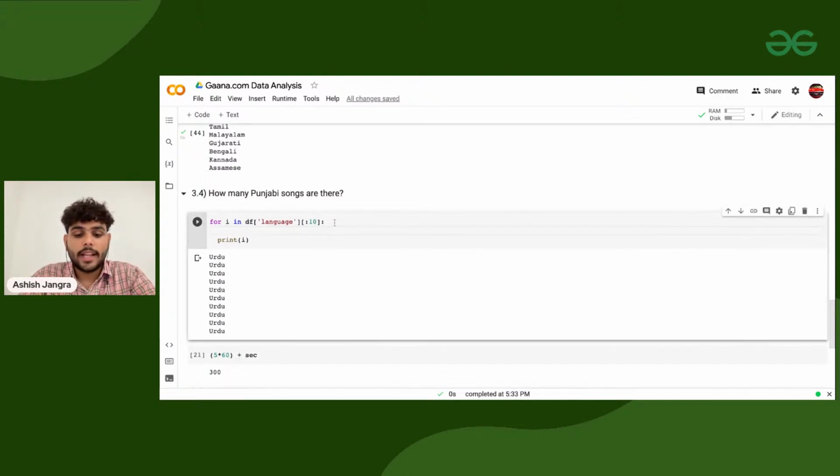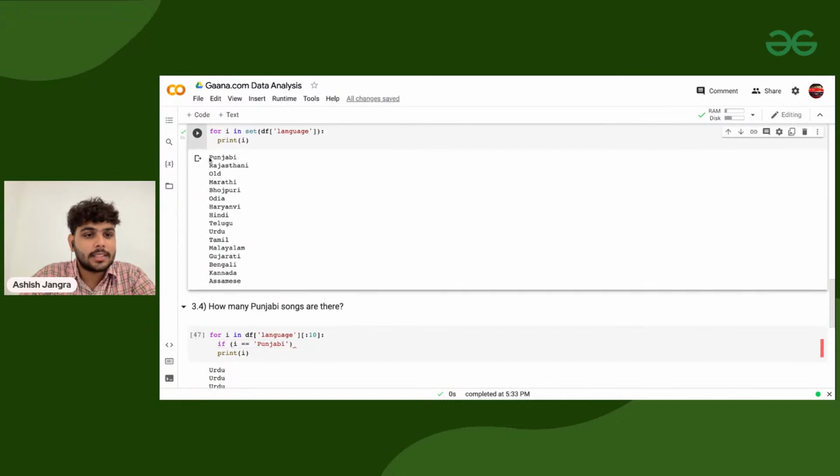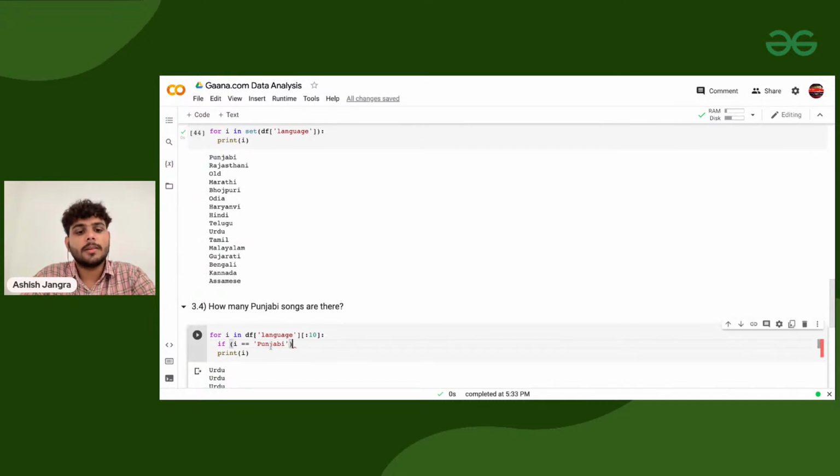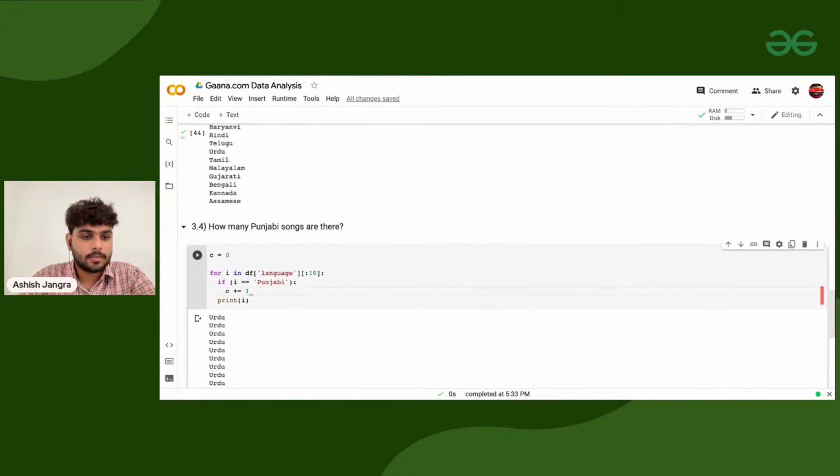Now what I can do is compare if i, that particular language, is equal to Punjabi, and for that you also need to check the exact spelling. If the language is equal to Punjabi, then here I am initializing a counter at 0, and I'll increment the counter by 1.